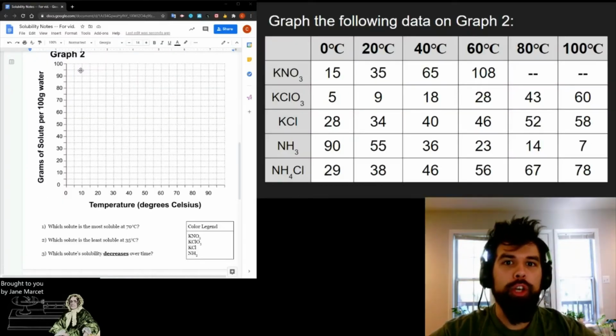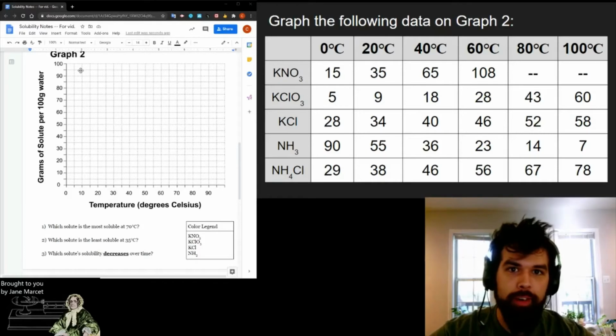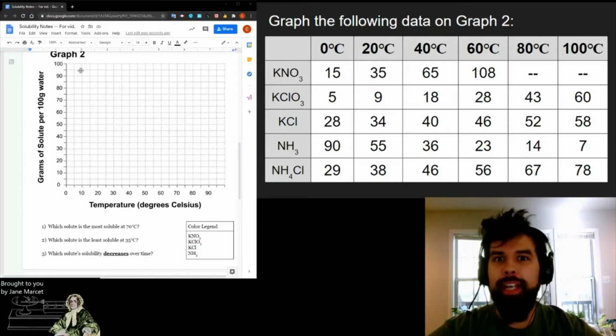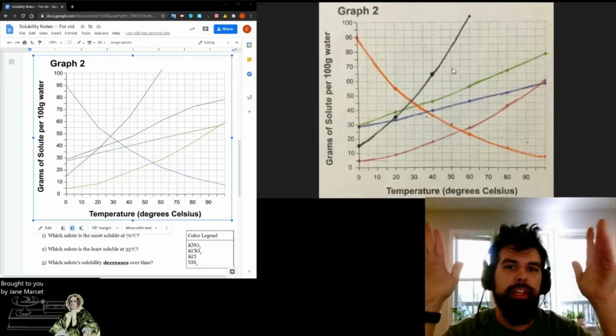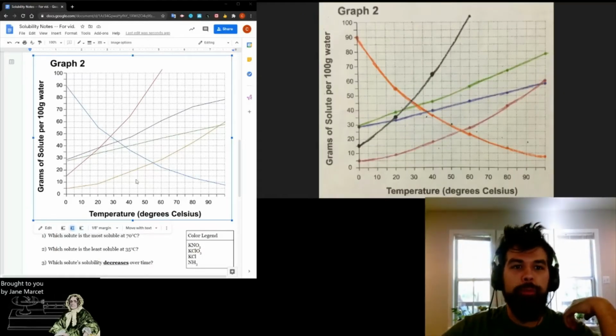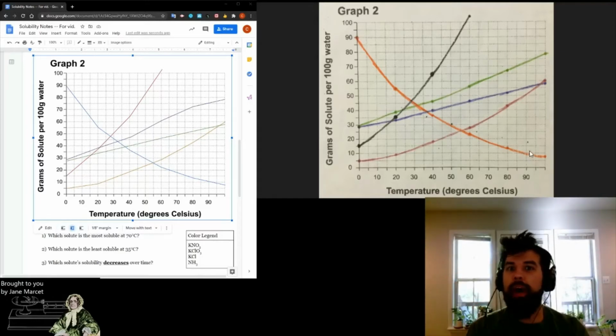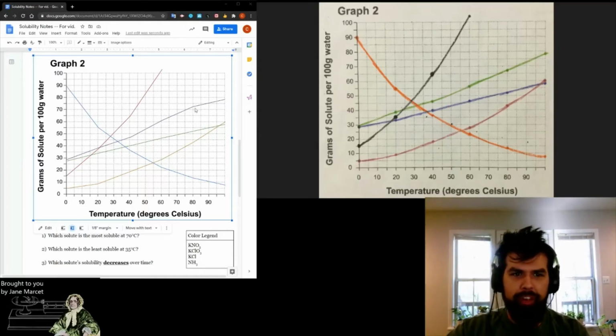So now let's look at the solubility of a few different substances, and we can graph all of those out and make a more complicated solubility curve that can tell us a lot more. Alright, so at this point you should have a graph that looks a little bit like this, or maybe a little bit like this. It really just depends on how good your drawing skills are. Clearly mine are not amazing. Again, I got some pretty janky lines.